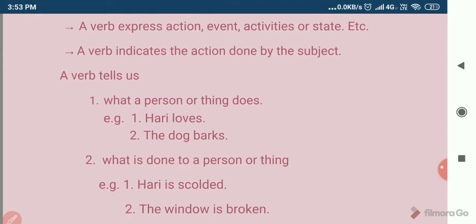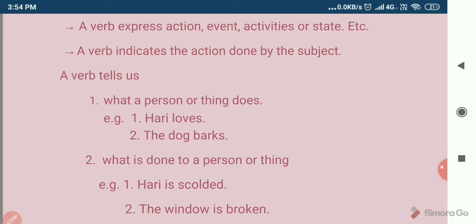Secondly, what is done to a person or a thing is told by the verb. For example, Hari is scolded. In this example, the action is done to the subject Hari.